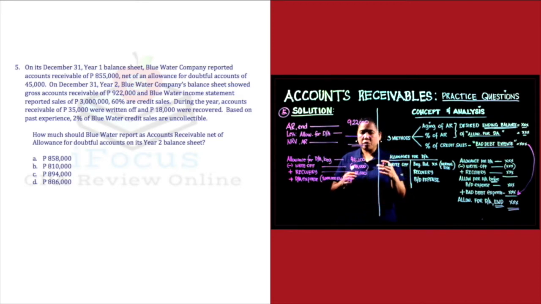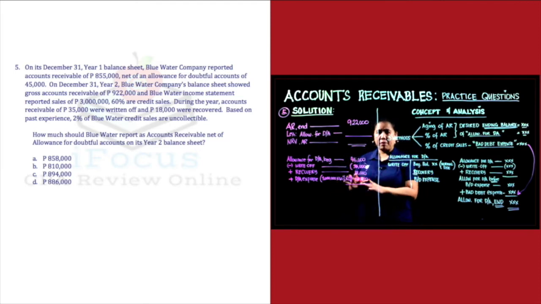So the computation of your doubtful account expense or bad debts expense is 3 million multiplied by 60% because sabi ng problem is 60% are credit sales. So 3 million times 60%, which is the credit sales percentage, multiplied by 2%, we come out with a bad debts expense or doubtful account expense of 36,000. So ina-add po natin yan. Alright?